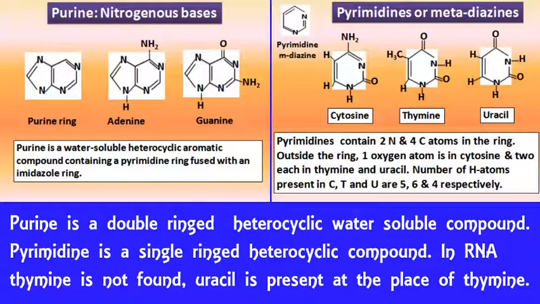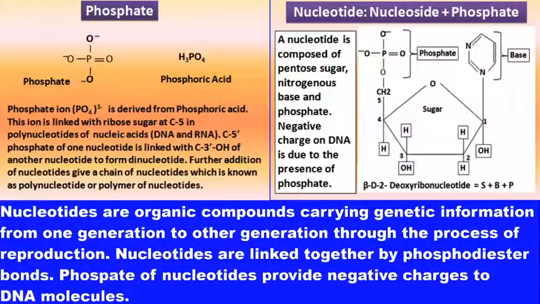In RNA, thymine is not found, whereas in DNA it is found, but at the place of thymine, uracil is found in RNA.